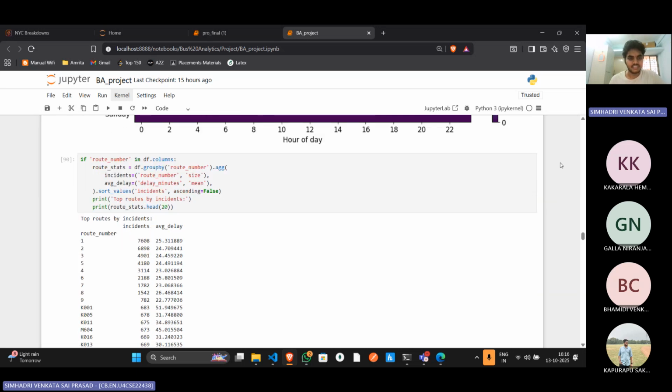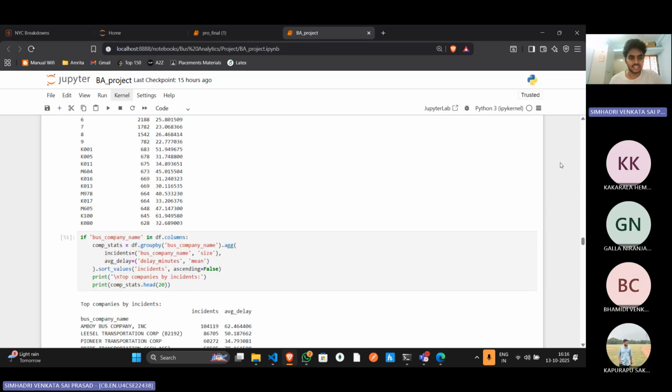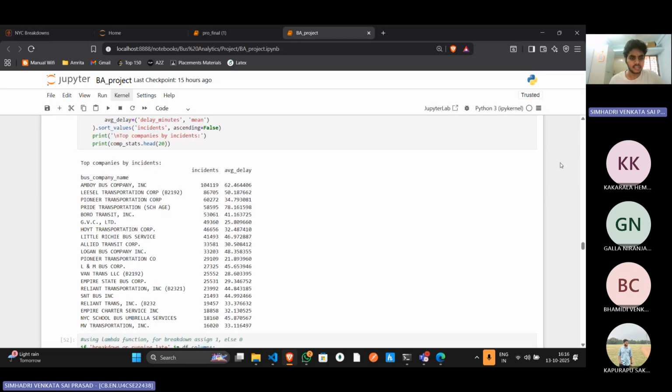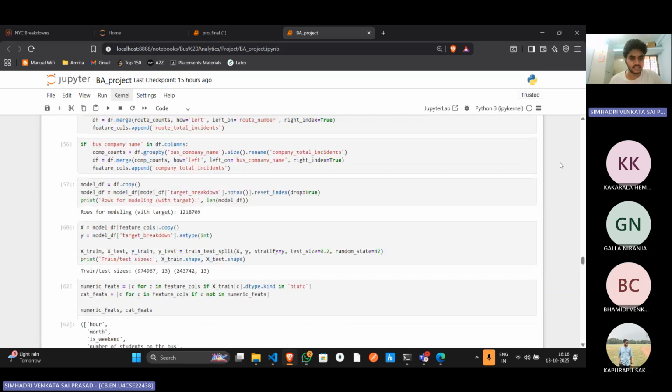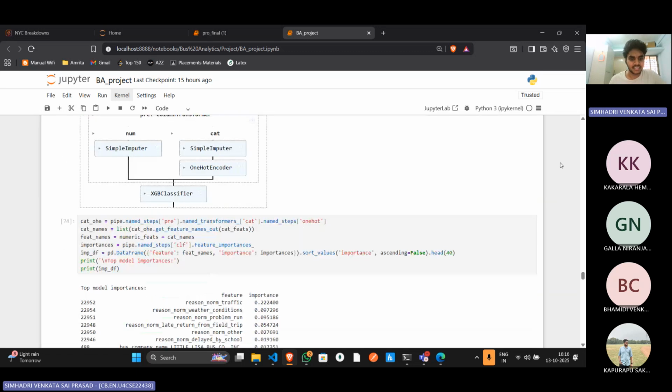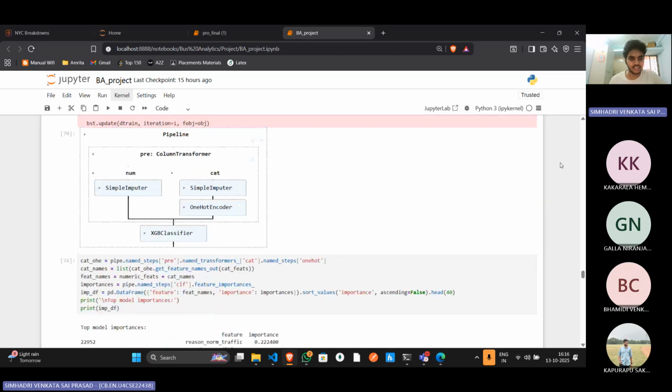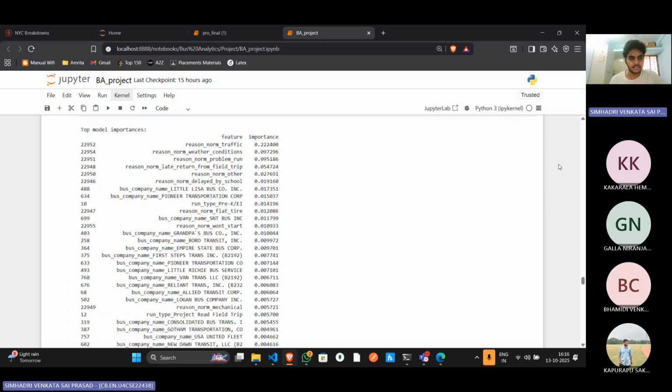Finally, we built a machine learning model using XGBoost classifier and regressors to predict the chances of a breakdown based on factors like borough, month, reason, and delay duration. The model gave decent accuracy and helped us identify which features were more important. We found out that reason for delay, borough, and month are the main columns that had the biggest influence on predicting breakdowns.